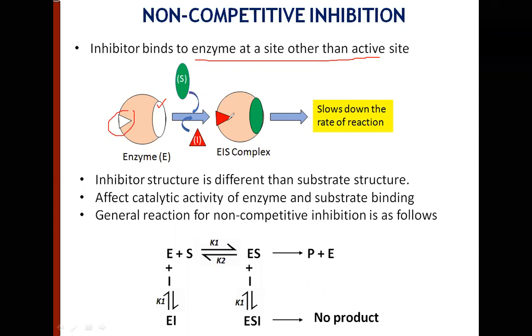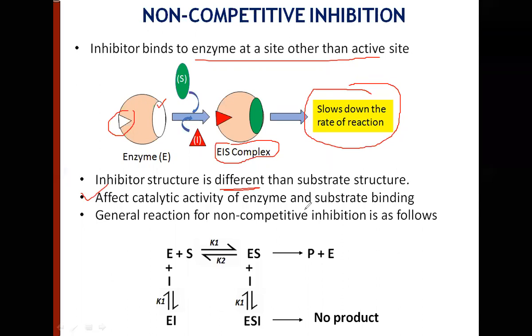But when the inhibitor binds, the resulting ESI complex is non-productive. It cannot be hydrolyzed further, or it hydrolyzes at a very slow pace. So product formation slows down, or it can be inhibited completely. The structure of the inhibitor is different. Please understand, it's not similar to the substrate structure. It affects the catalytic activity of the enzyme as well as the substrate binding.